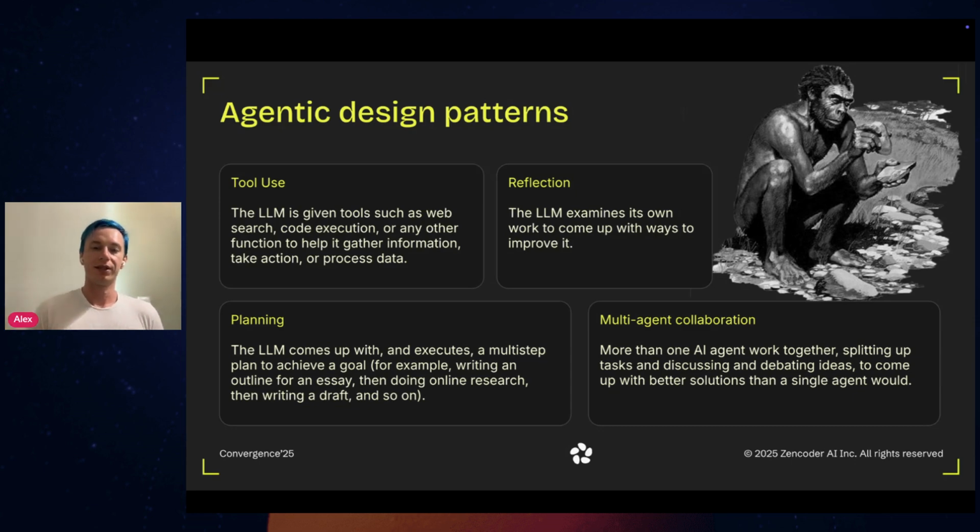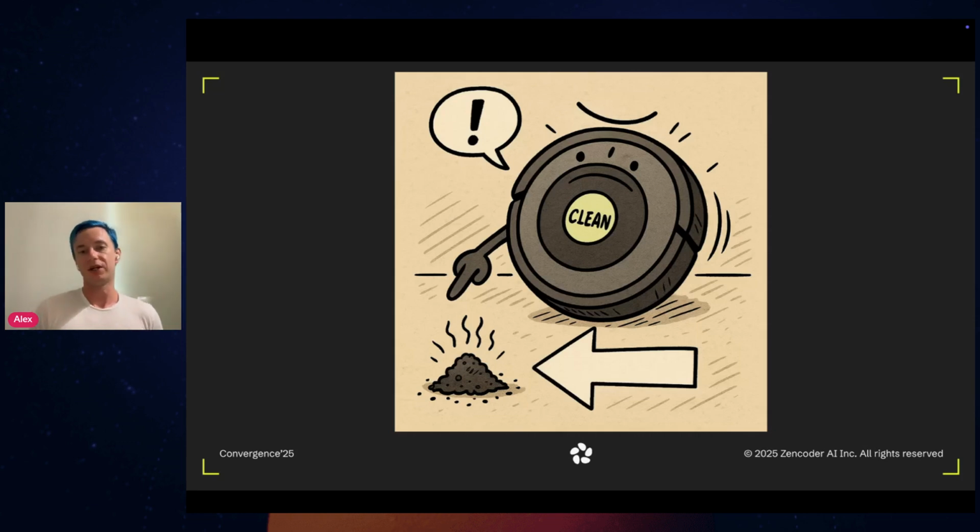Now, you can think about an agent as basically a Roomba vacuum cleaner, and the software itself on the Roomba is an AI agent. However, if the Roomba didn't have any tools or anything else at its disposal, it would probably only be able to just point to the patches of dirt on the floor, and that wouldn't be very useful for you, right?